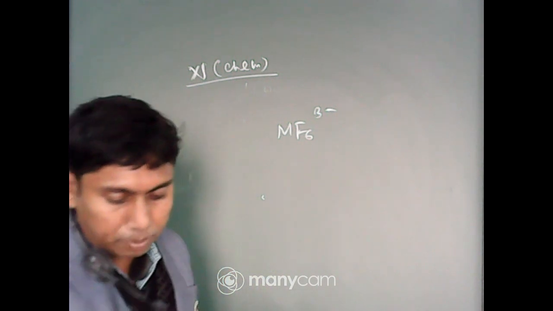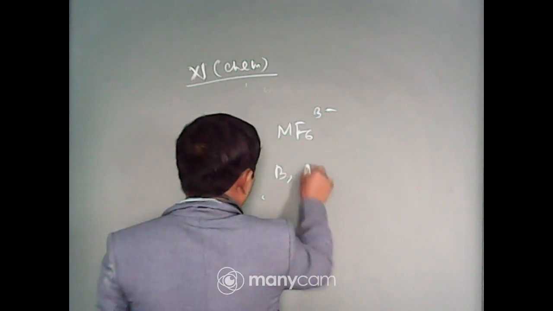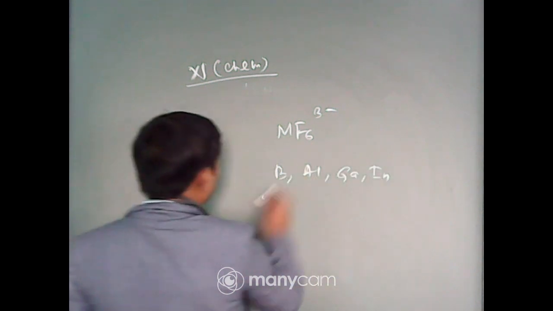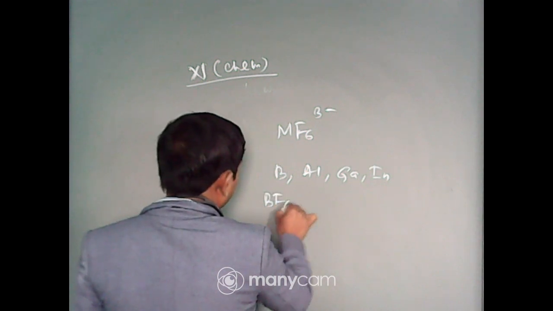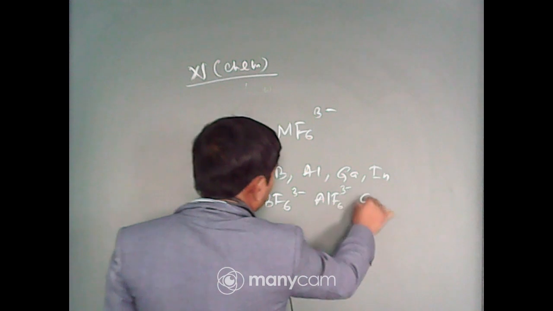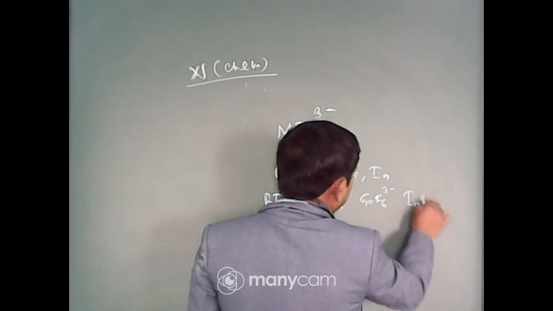The elements are boron, aluminium, gallium, indium. Which one can work as M? So the species will be BF6 3-, AlF6 3-, GaF6 3-, InF6 3-.